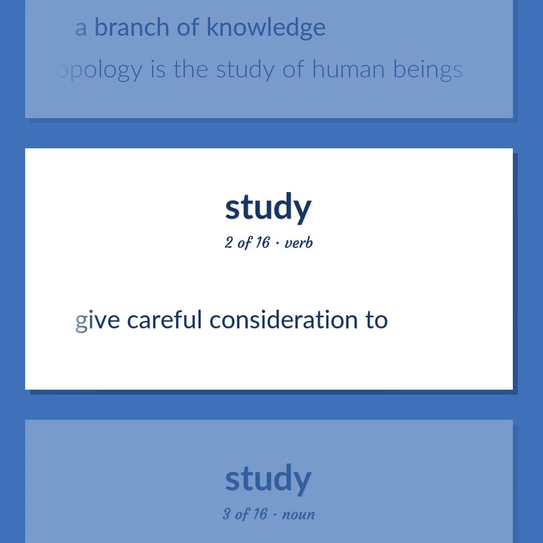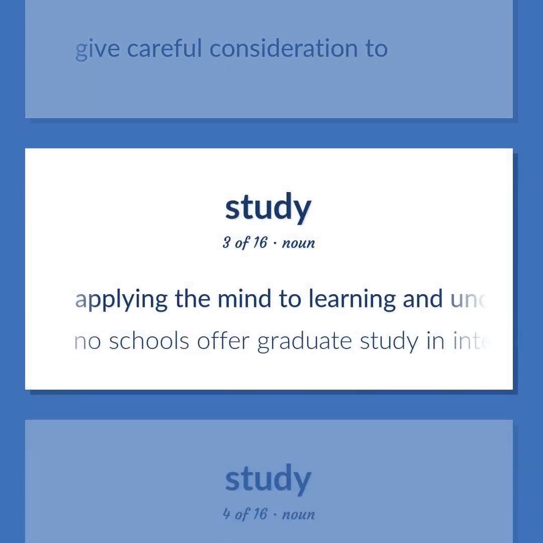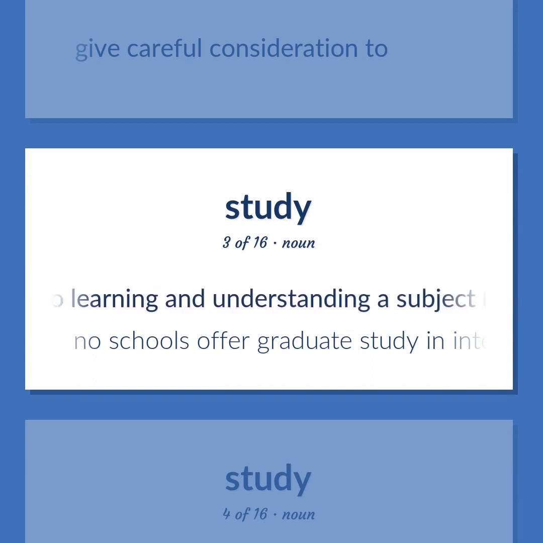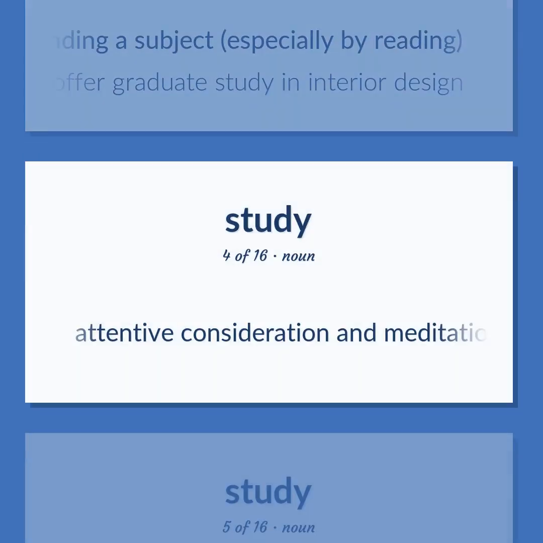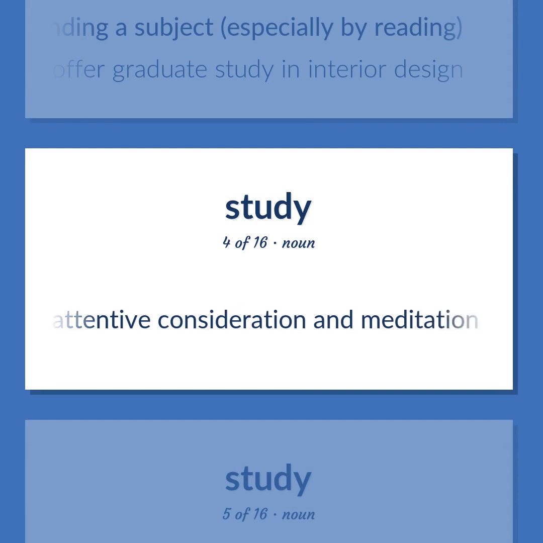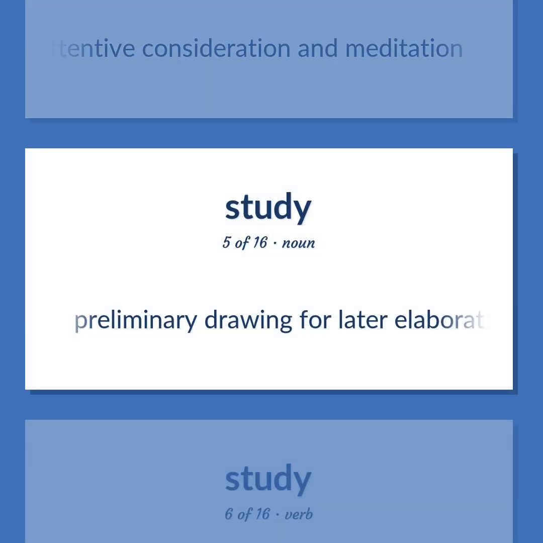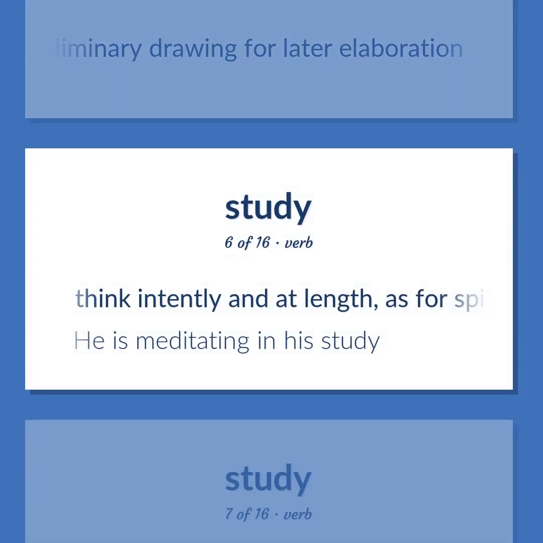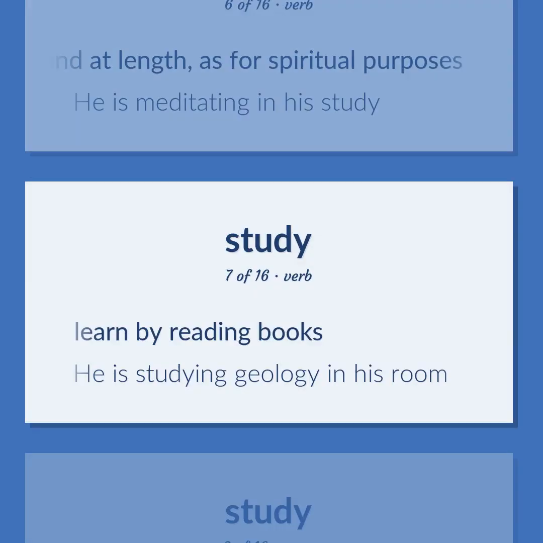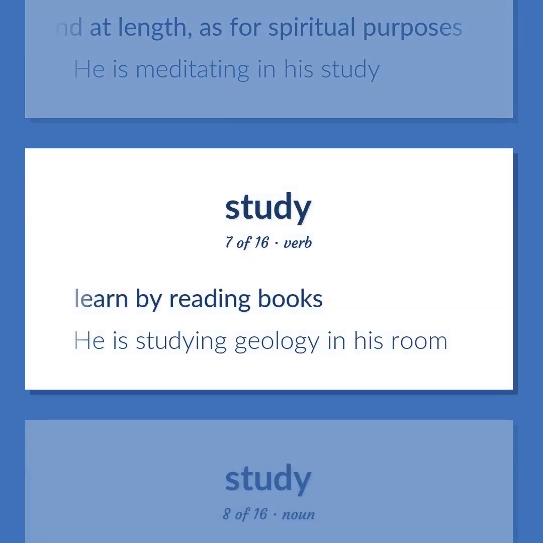Give careful consideration to. Applying the mind to learning and understanding a subject, especially by reading. No schools offer graduate study in interior design. Attentive consideration and meditation. Preliminary drawing for later elaboration. Think intently and at length, as for spiritual purposes. He is meditating in his study. Learn by reading books. He is studying geology in his room.